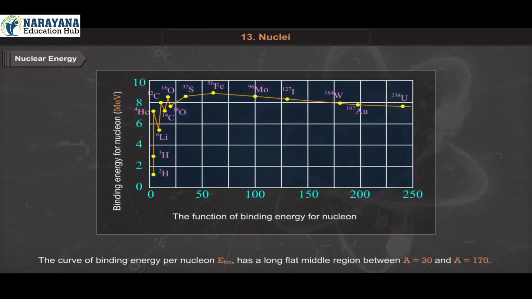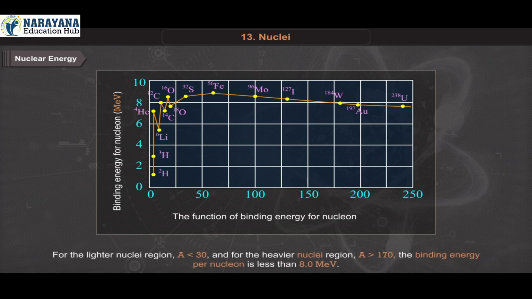Nuclear energy. The curve of binding energy per nucleon, E_BN, has a long flat middle region between A = 30 and A = 170. In this region, the binding energy per nucleon is nearly constant, that is 8.0 mega electron volt. For the lighter nuclei region, A less than 30, and for the heavier nuclei region, A greater than 170, the binding energy per nucleon is less than 8.0 mega electron volt.